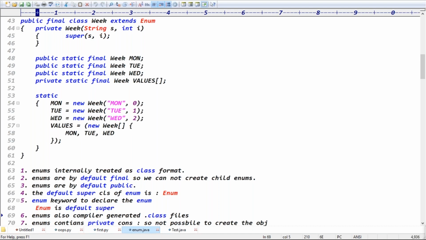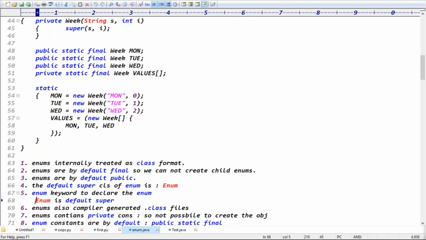Exactly, guys. Good. Enums also have compiler-generated .class files. Like classes, compiler-generated .class files, interfaces also have .class files generated. Classes, interfaces, even exceptions and errors have .class files generated, and even for enums and annotations .class files will be generated, right? So finally we decided enums also have compiler-generated .class files.